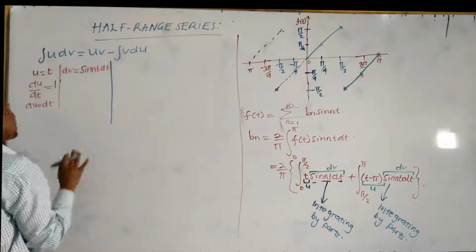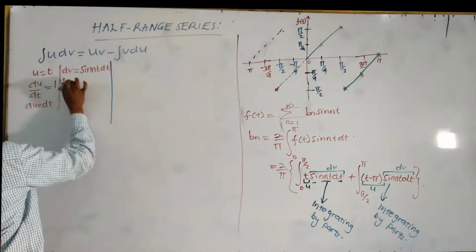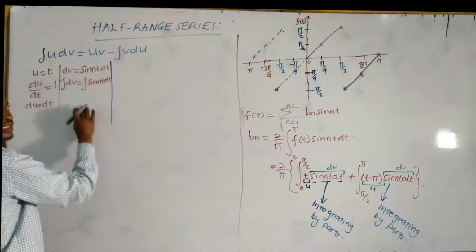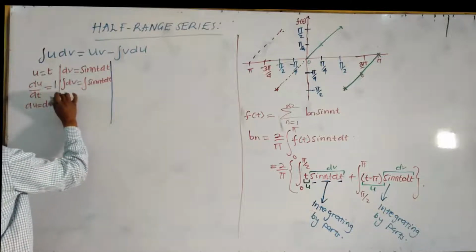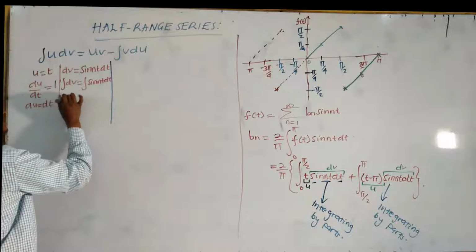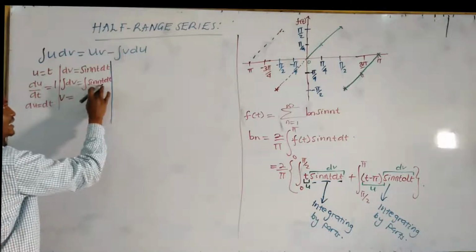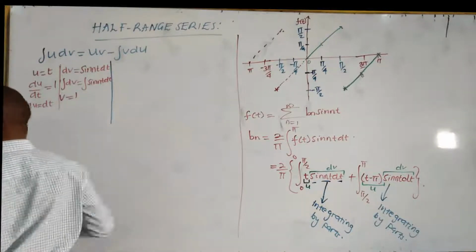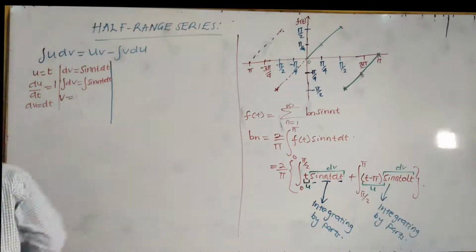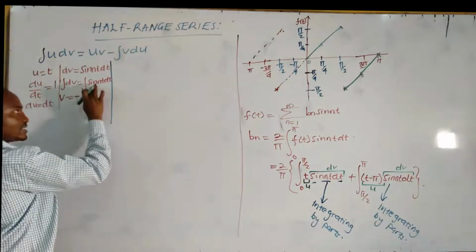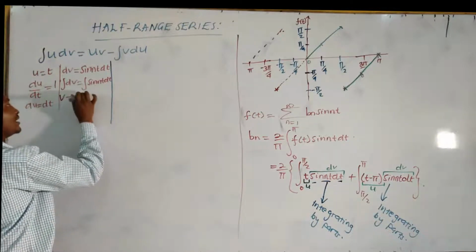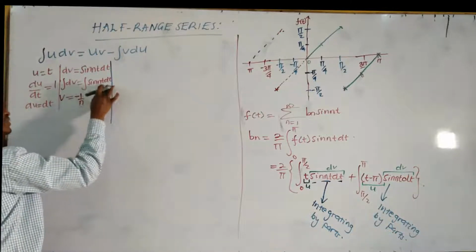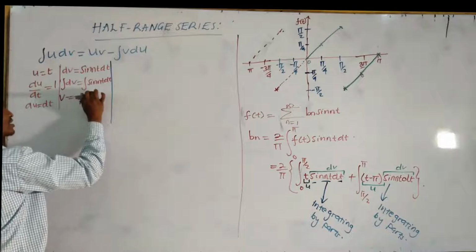You need to integrate both sides. Integral of dv is equal to integral of sin nt dt. If you integrate dv, you get v. If you integrate sin nt, you get negative, the constant n will produce 1 over n, and then the sine function will change into a cosine function, cos nt.